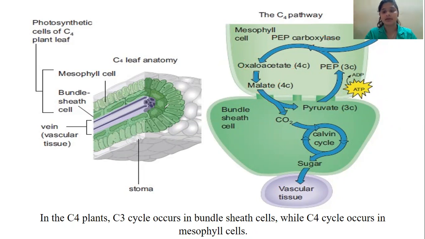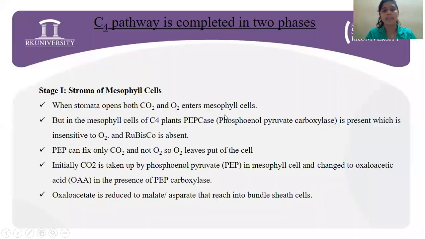Now, this step can be explained as follows.